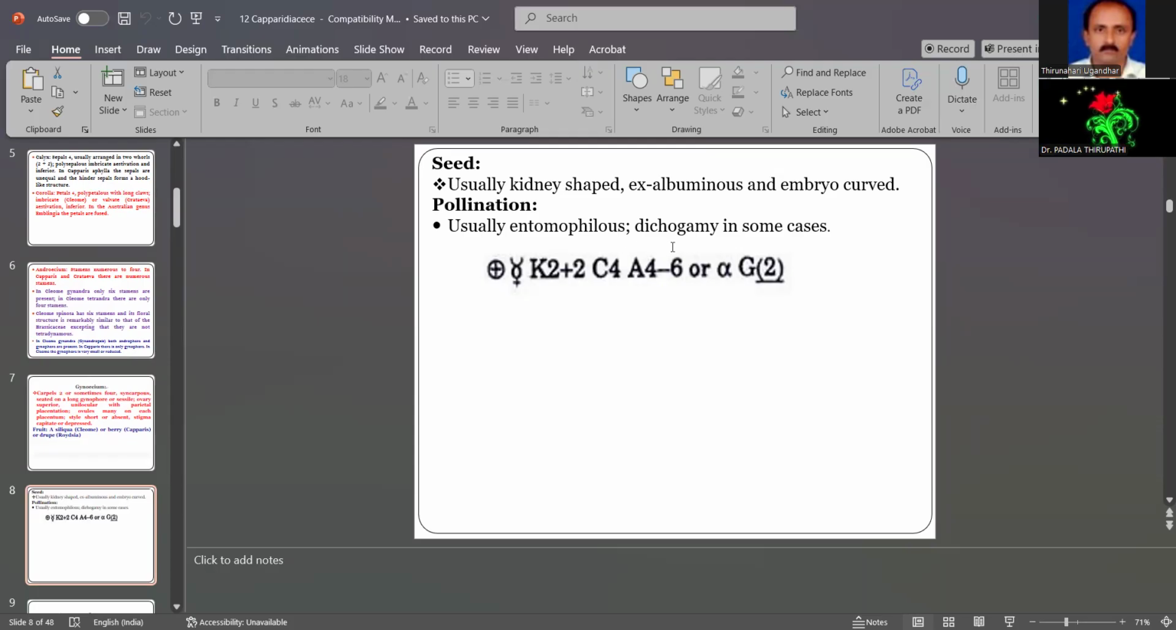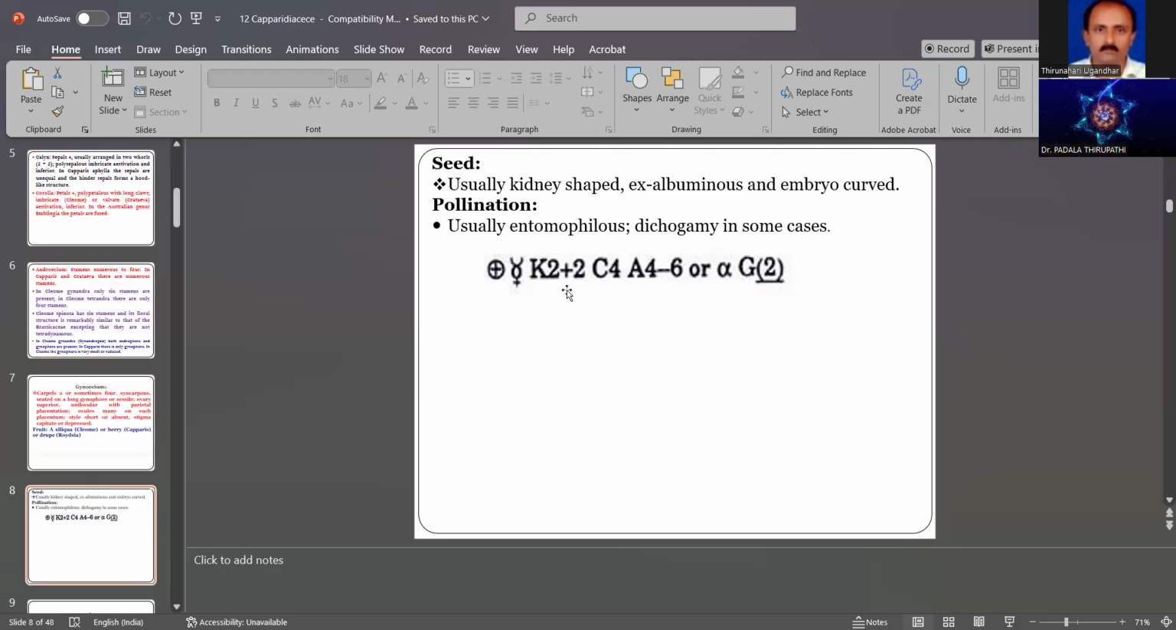Usually dichogamy occurs in some cases. Now the floral formula: complete, actinomorphic, which is the flower shape, and bisexual. Bisexual means the male and female parts, androecium and gynoecium, are present in the same flower. K2 plus 2 means calyx, sepals 2 plus 2, two whorls, each whorl having two sepals. The total is four sepals. Then petals are also four, in only one whorl.